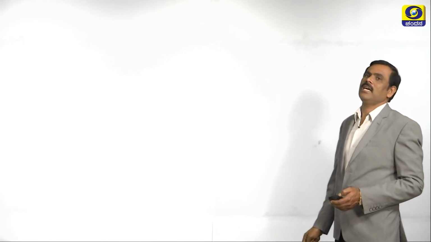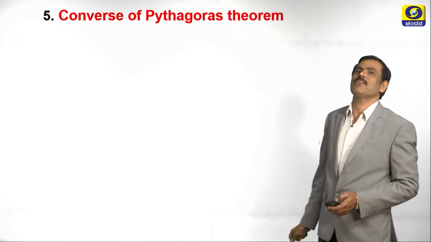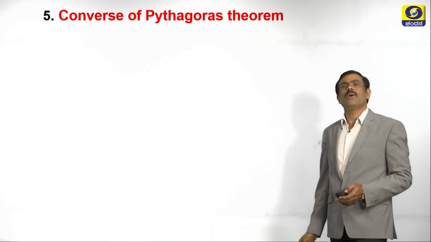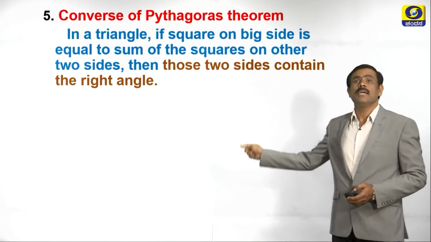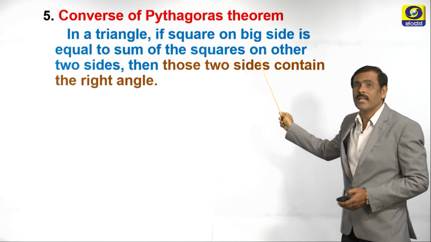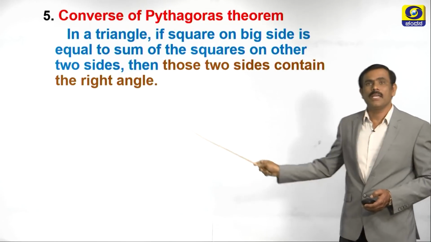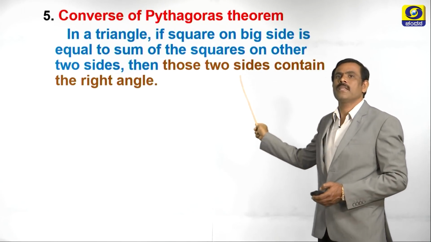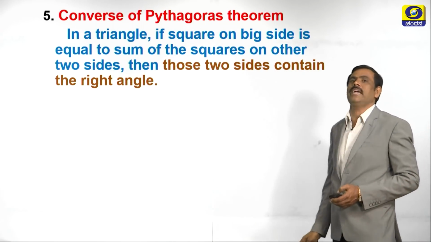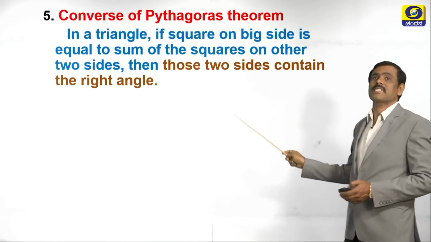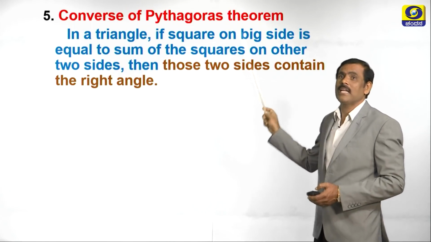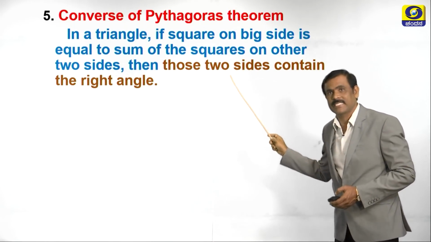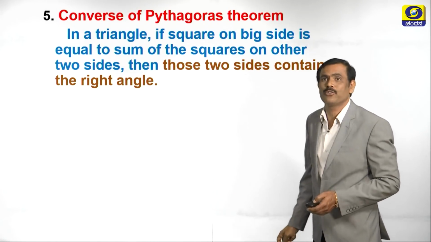Let us go to the last theorem. What is the last theorem now? Converse of Pythagoras theorem. What is the statement of this theorem? The statement of this theorem is, in a triangle, if the square on the big side is equal to the sum of the squares on the other two sides, then those two sides contain a right angle. Already I have told, two colors are there. The first color indicates given, the next color is what we wanted to prove.